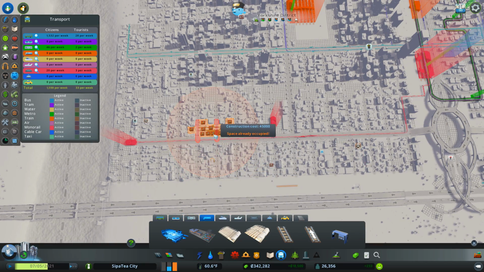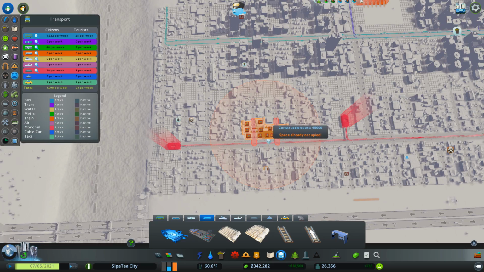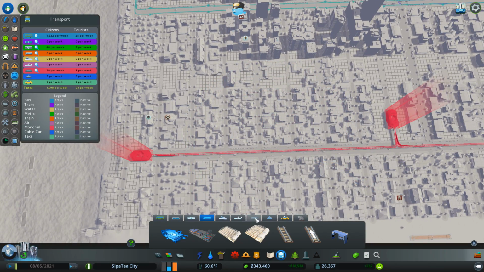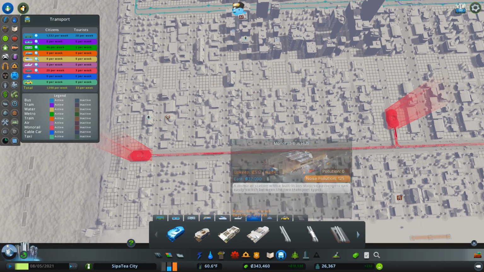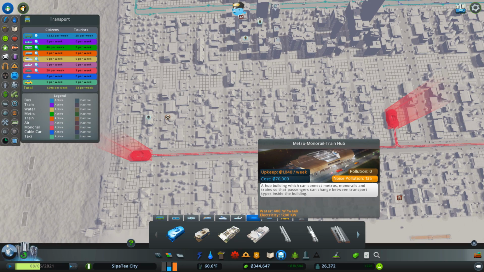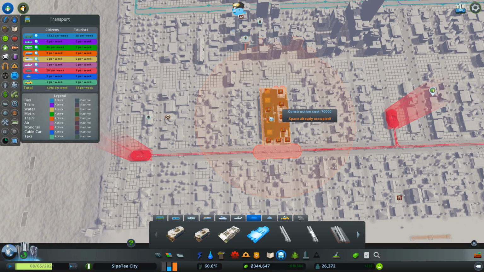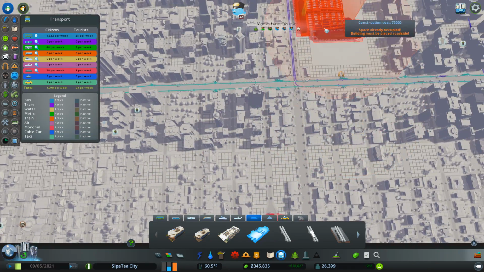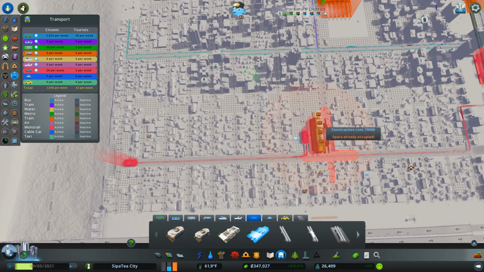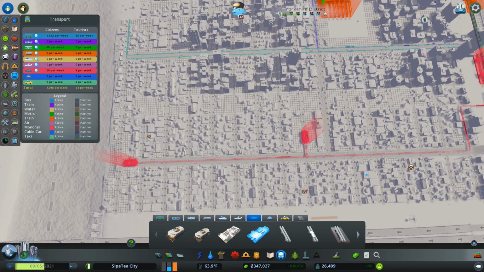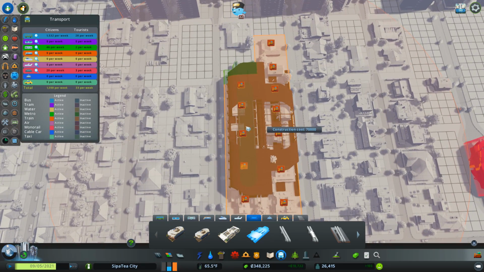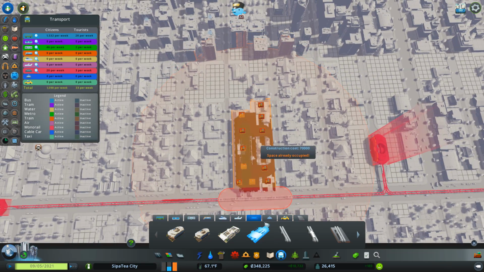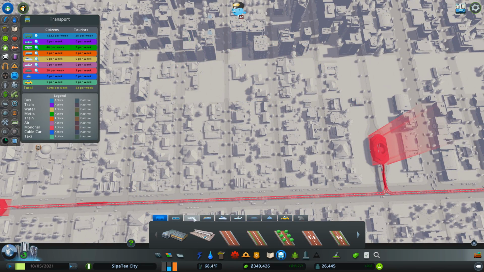Yes. So, if we have... I'm still thinking we want monorail to train. Metro monorail train hub. They're just so big. And then have the train come out the back to go up to these? Or are we just doing overkill? People will walk quite far to a train station, won't they? Yes, they will. Let's go with the standard train station. Let's pop that in here.